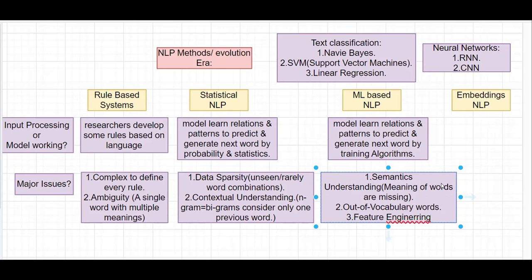Embeddings NLP allows for automated feature learning, reducing the need for manual engineering to make our model learn the data. So these are the major issues: first, the missing meaning of words, and second, out of vocabulary words, whose handling becomes difficult in ML based NLP models.